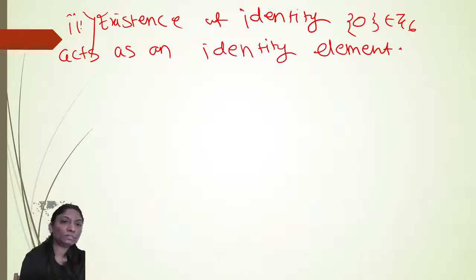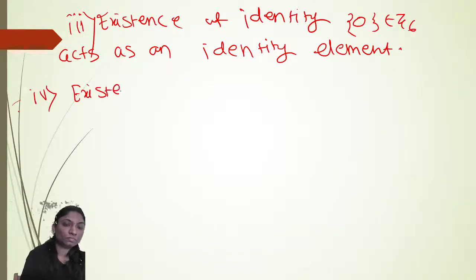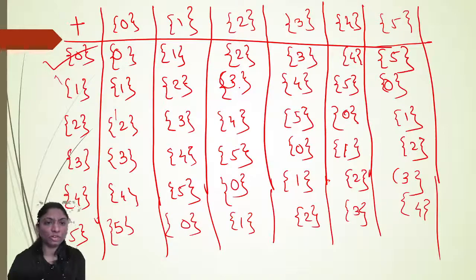Okay. Fourth one, existence of inverse. You can see that inverse exists for every element.